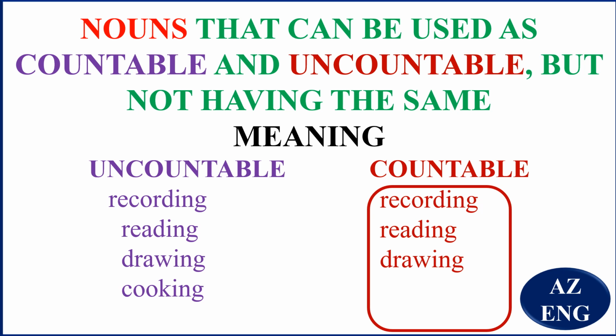Cooking too, when you mean the process, way of doing the cooking is uncountable. Here, it means something that has been cooked. So, how many cookings have you done? You are talking about the food. Like you have rice, you have beans, you have three cookings. Like we have beans, you have rice, you have potato. But the way, the action, is uncountable.